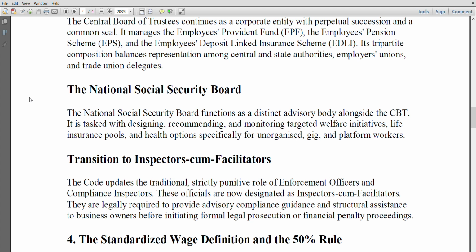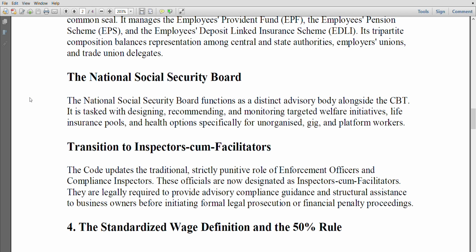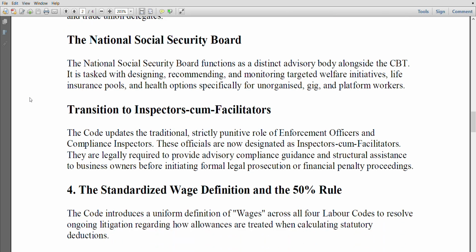Transition to inspector-cum-facilitators. The code updates the traditional strictly punitive role of enforcement officers and compliance inspectors. These officials are now designated as inspector-cum-facilitators. They are legally required to provide advisory compliance guidance and structural assistance to business owners before initiating formal legal prosecution or financial penalty proceedings.